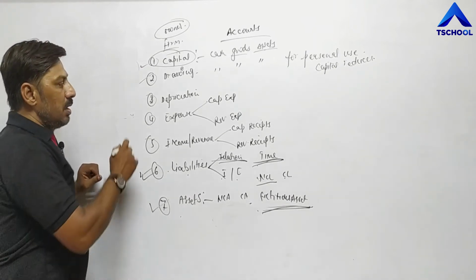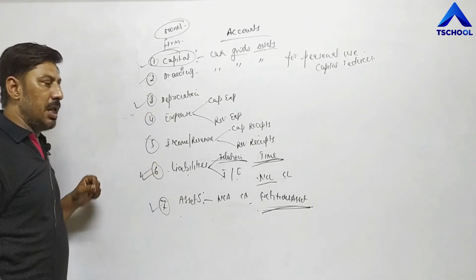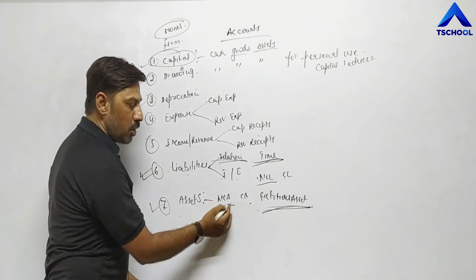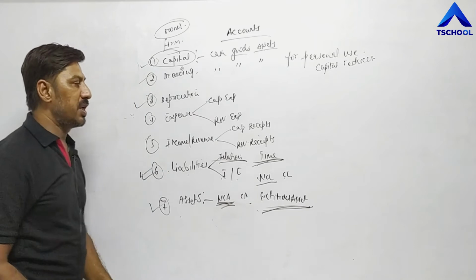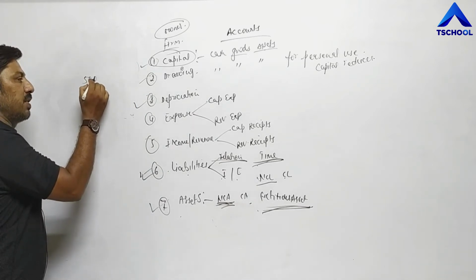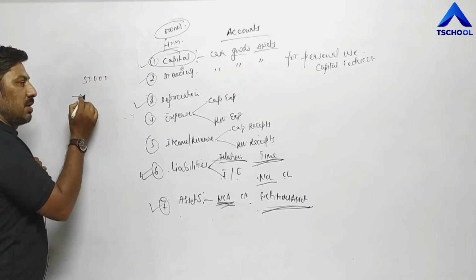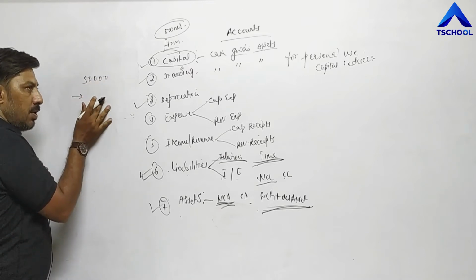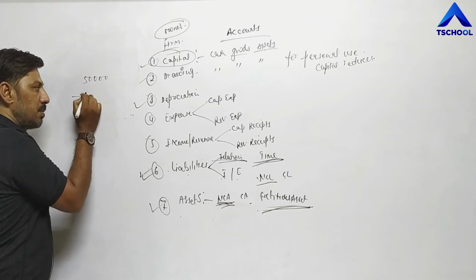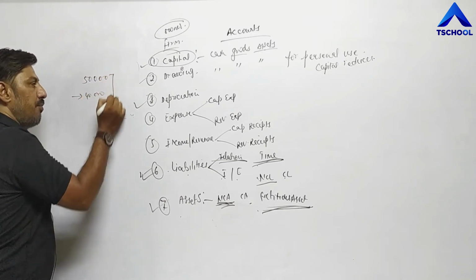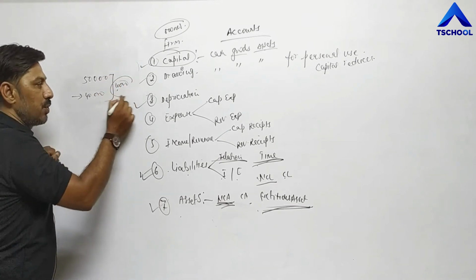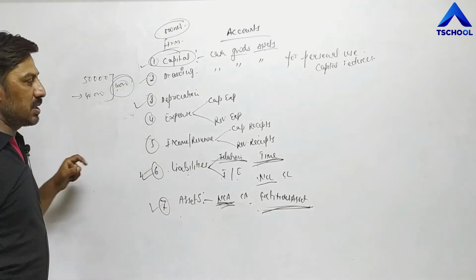Now come to depreciation. Depreciation means a decrease in the value of fixed assets, a decrease in the value of non-current assets. For example, if we have purchased a new mobile whose cost is 50,000, then after a few months, with the passage of time, the value of the new mobile reduces. It becomes 40,000, meaning value reduces by 10,000. This decreased value, 10,000 rupees, is known as depreciation.